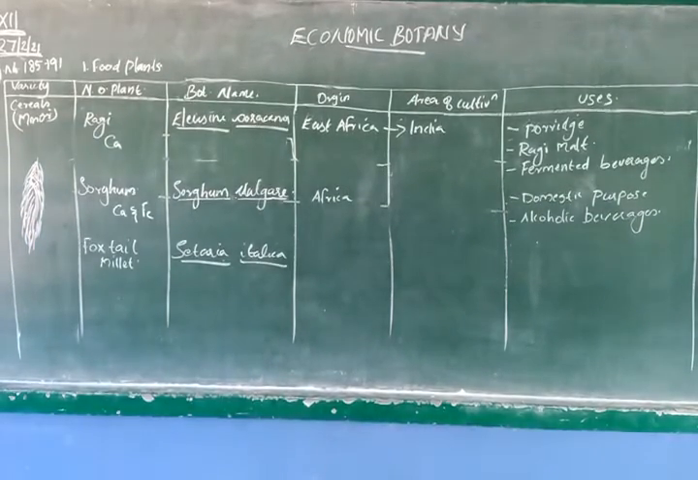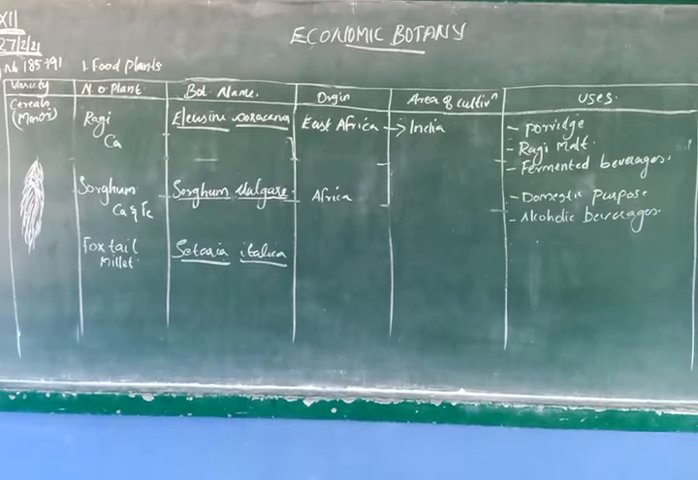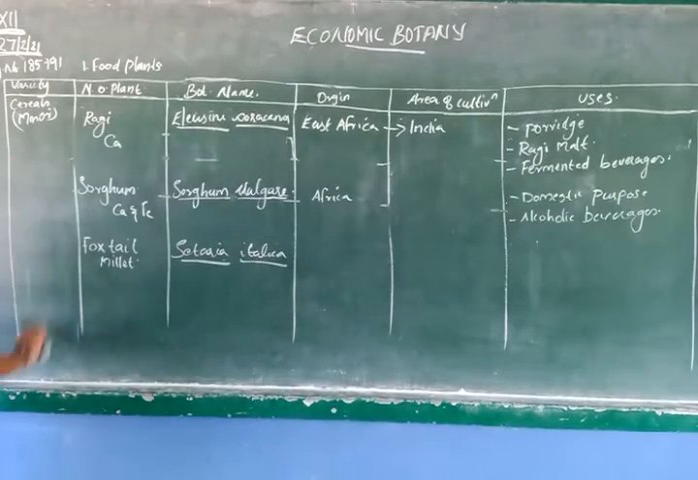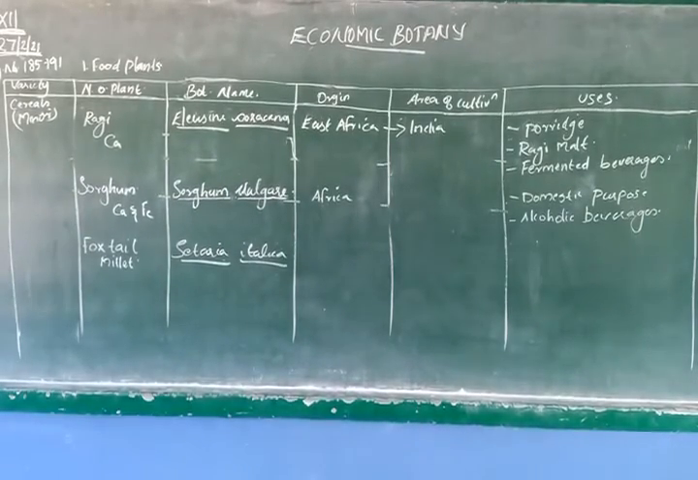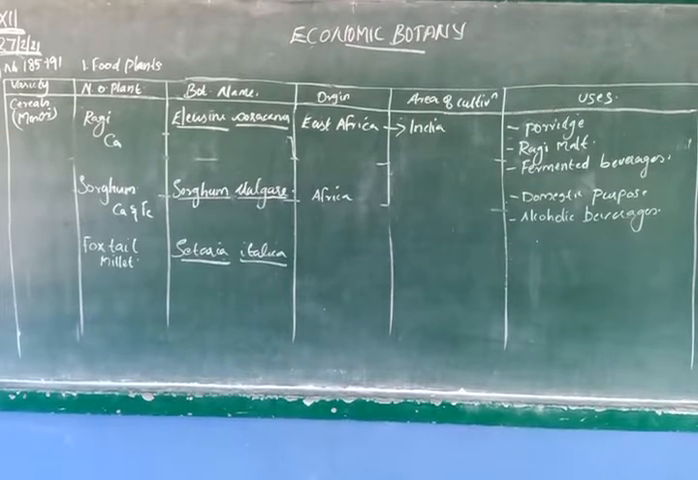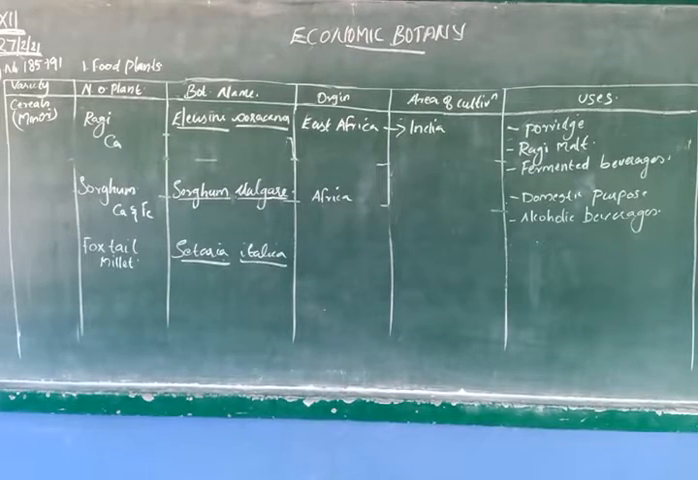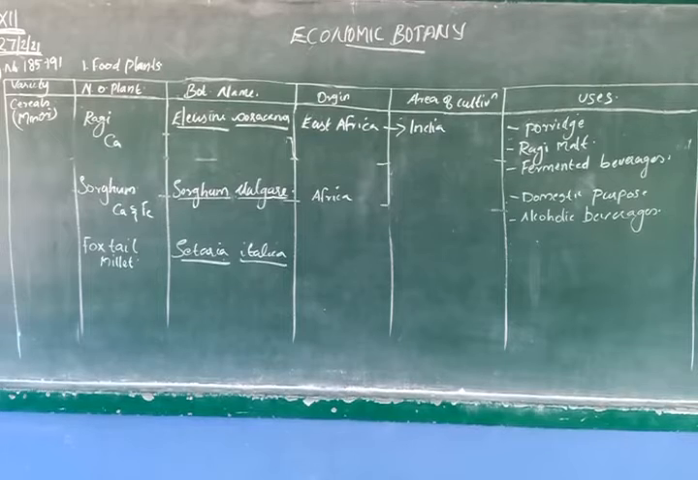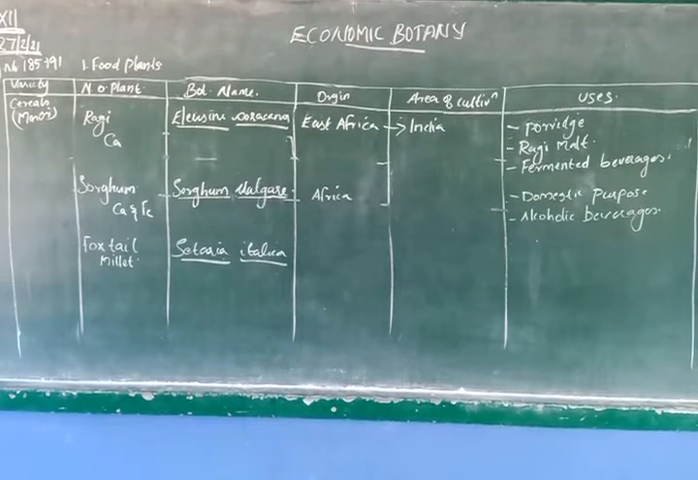It is not like a dog tail. Somewhat feathery and somewhat bushy in structure. Yes. In your book there is a picture provided. Just go through the picture. Okay. So foxtail millet. Botanical name is Setaria italica. And it is rich in protein, vitamin B, C, potassium and phosphorus.